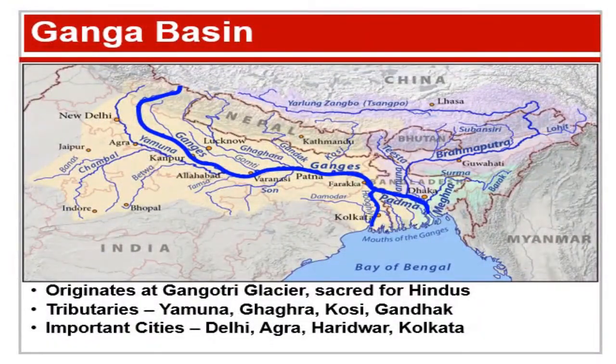Second important basin is the Ganga Basin. River Ganga originates from the Gangotri Glacier in Himalayas and flows through the states of Uttarakhand, Uttar Pradesh, Bihar and West Bengal before it falls into the Bay of Bengal. Ganga has many tributaries like Yamuna, Ghagra, Kosi, Betwa and some more. The Ganga Basin is the most populated part of India. This is so because it provides occupational opportunities to many people.